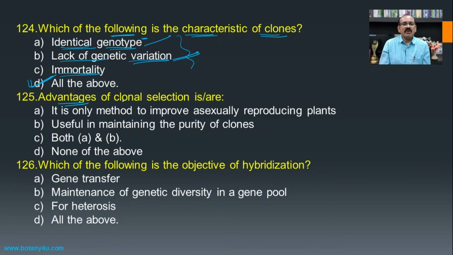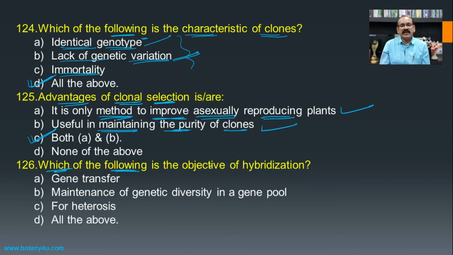Then, the advantages of clonal selection are... If you see the advantages of clonal selection, it is the only method to improve asexually reproducing plants, the correct one. It is useful in maintaining the purity of clones, that is also correct, and hence both A and B become the answer for this one.